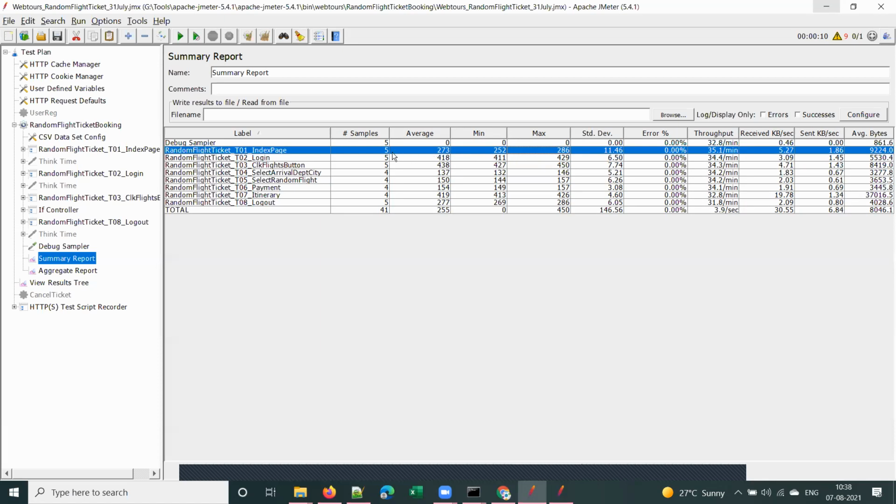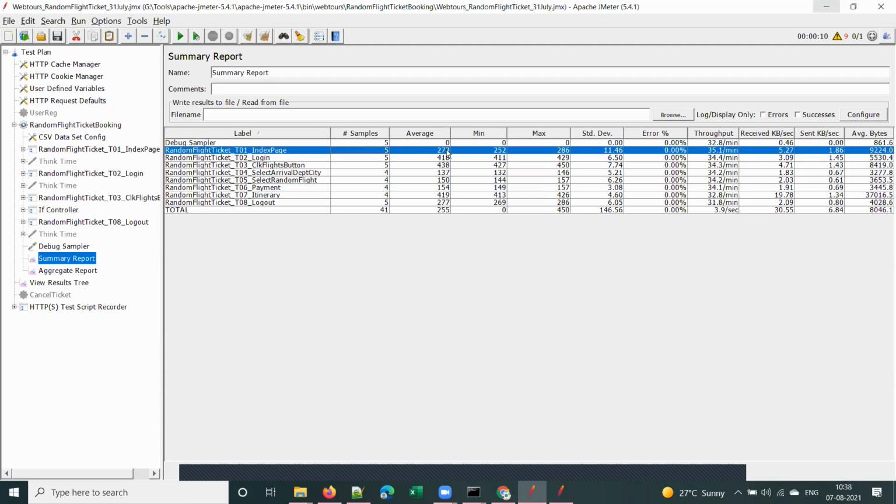We executed the script for 5 iterations, so this index page is executed 5 times. Out of these 5 values, the minimum response time that we got is 252 milliseconds and the max response time is 286. As simple as that. And the average of all the 5 values is 273.